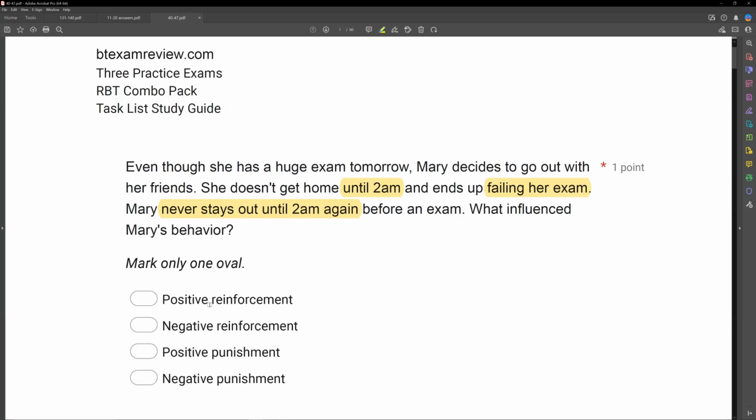So A and B, positive and negative reinforcement, are out because the behavior decreased, so it didn't increase. Positive punishment is what we're looking for. The behavior decreased as a result of adding something, adding a stimulus. No stimulus was taken away. So even though negative punishment would decrease behavior, we didn't take anything away. We added something, making it positive. We decreased behavior, making it punishment. Our answer here is positive punishment.